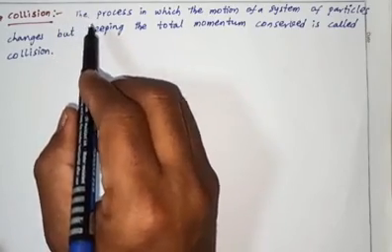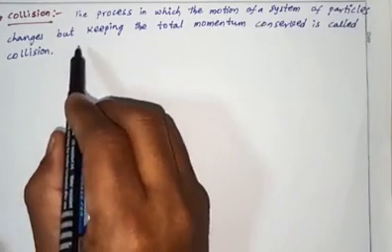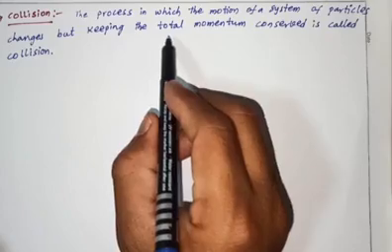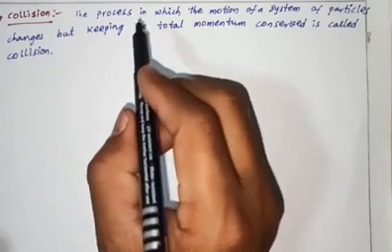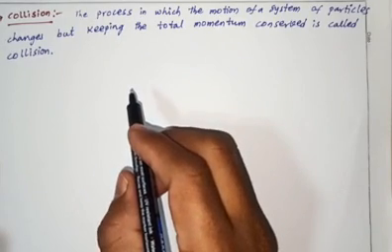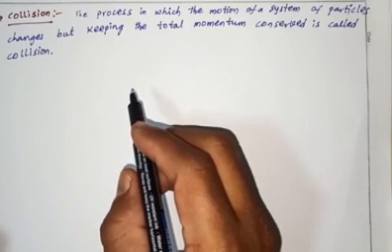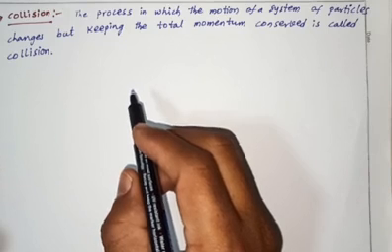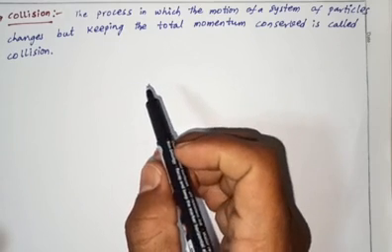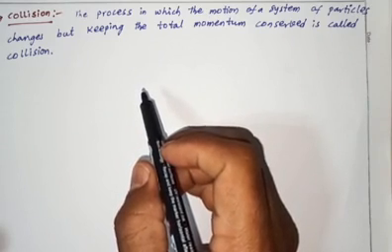Collision is the process in which the motion of a system of particles changes while the total momentum is conserved. If we take two bodies, two objects, and they come in contact, touching each other, then after the collision their velocities change.